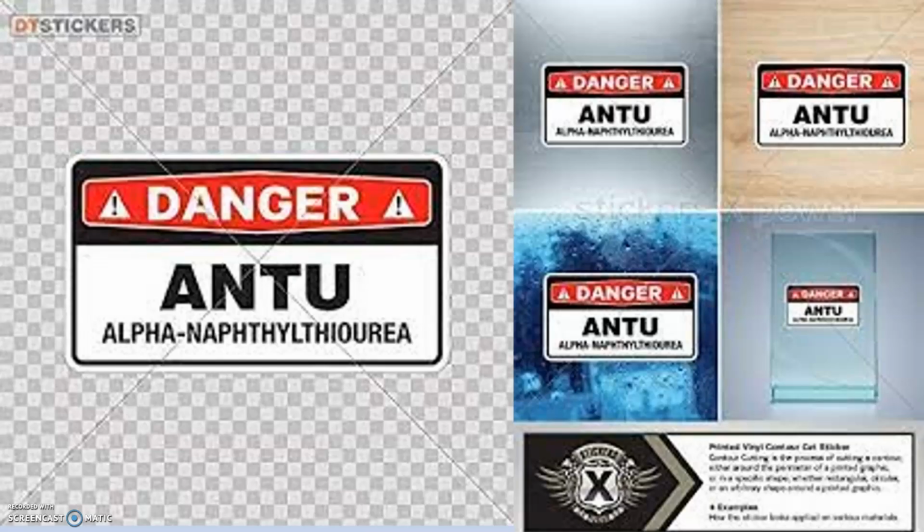naphthyl thiourea. We have seen that ANTU is dangerous for human beings and for animals, for every animal. We are using ANTU in the field to control rodents, which would otherwise be a burden to our field economics.